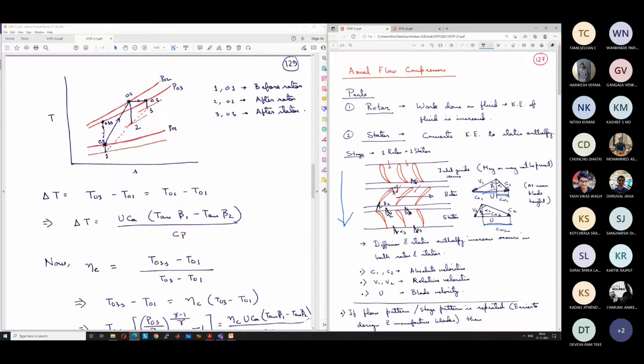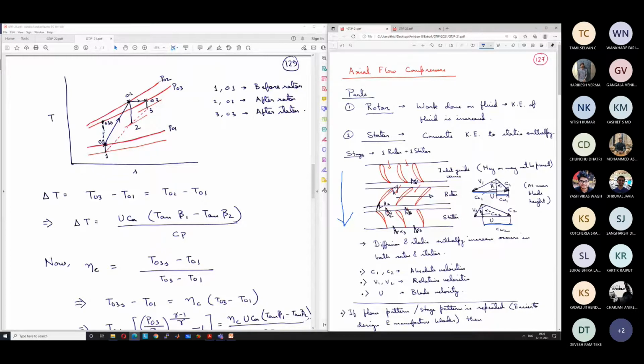Then in the stator, because there is no supply of work or heat transfer, the stagnation enthalpy and stagnation temperature remain the same. So T03 is equal to T02. T01 is the inlet of the rotor, T02 is the exit of the rotor and inlet of the stator, and T03 is the exit of the stator.